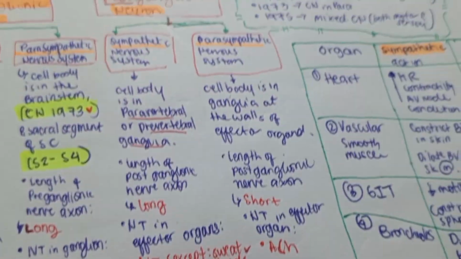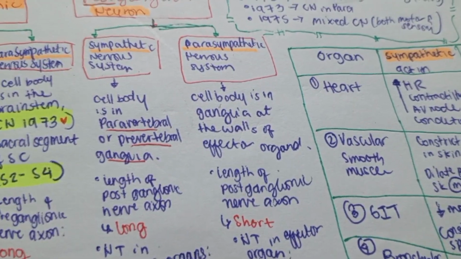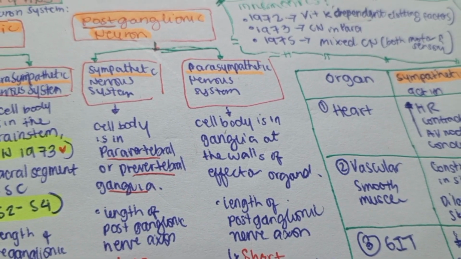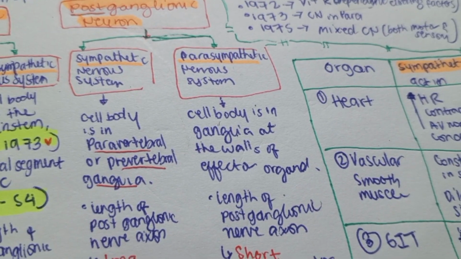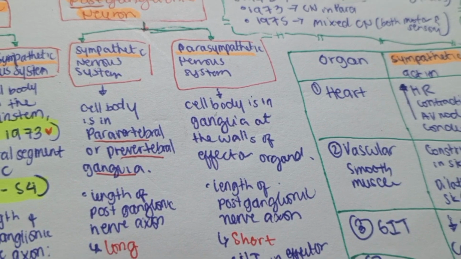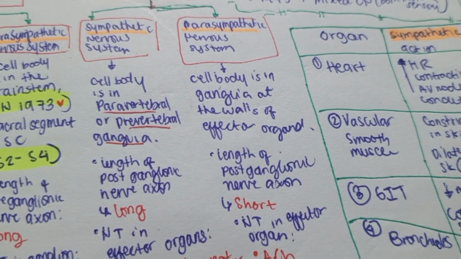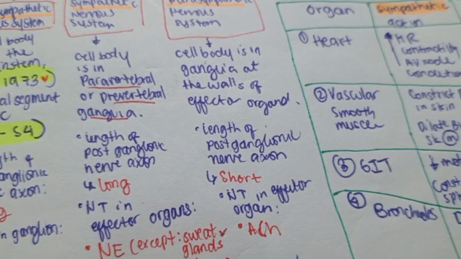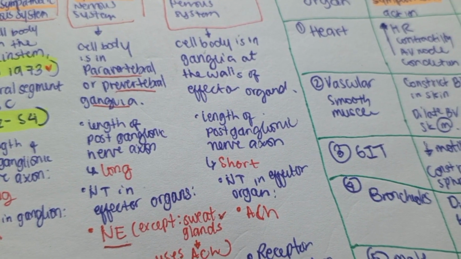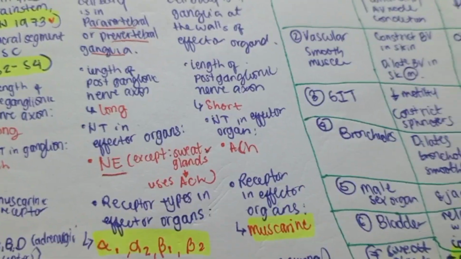And the next is the postganglionic neuron of the parasympathetic. The cell body is in the ganglia at the wall of the effector organ, and the length of the postganglionic nerve axon of the parasympathetic is short, and the neurotransmitter in the effector organ is acetylcholine.